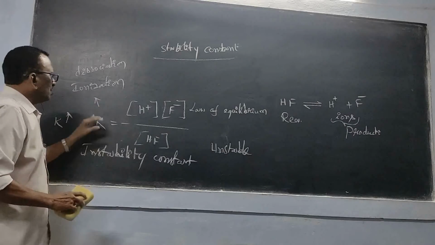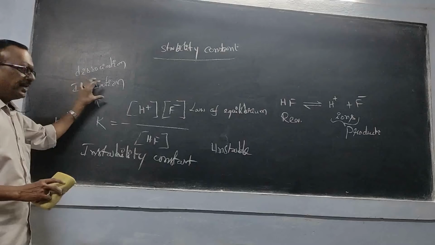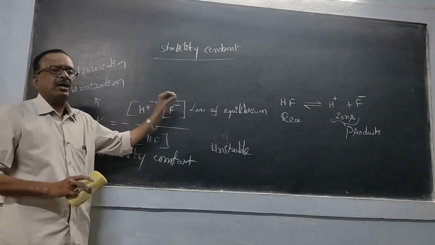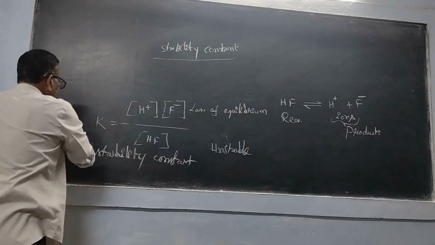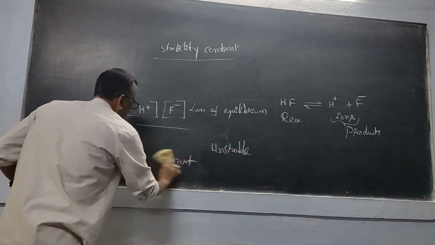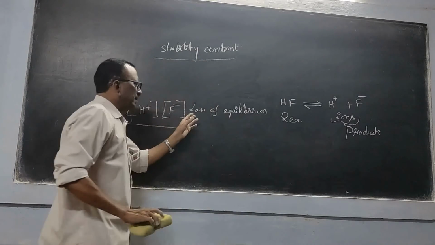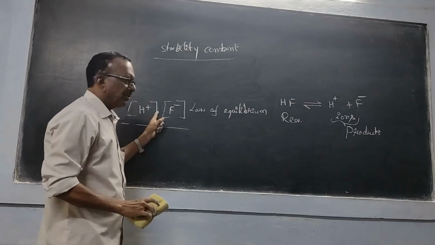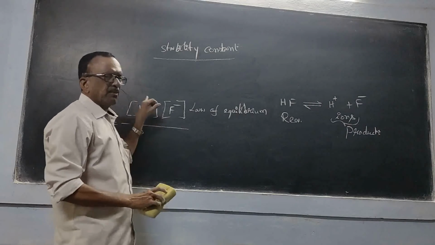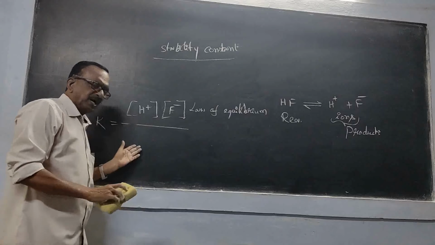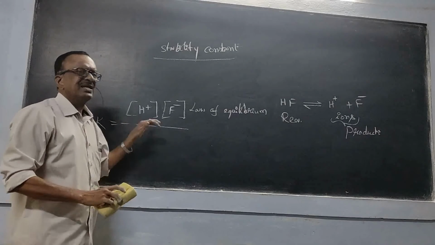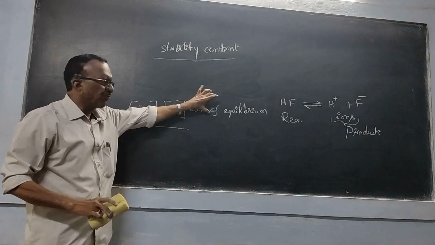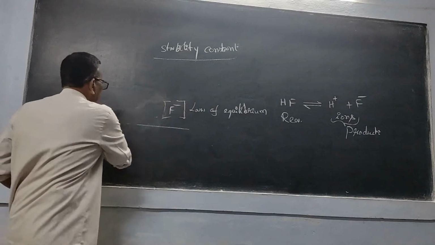Now this dissociation, ionization or instability constant is related to our complexes also. What is that link? You have to follow it. Don't forget the law of equilibrium: it says the product of concentrations of the products to the product of concentrations of the reactants. That is the mathematical formula of the law of equilibrium.